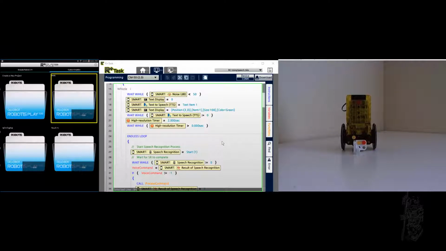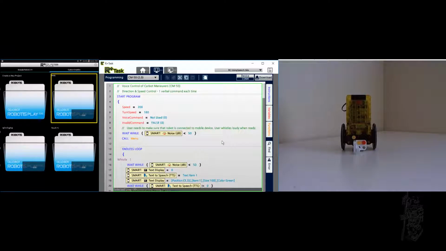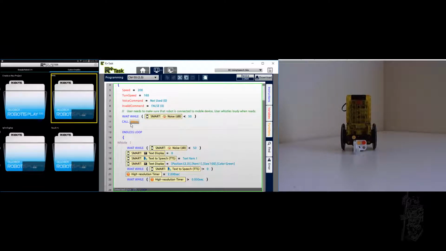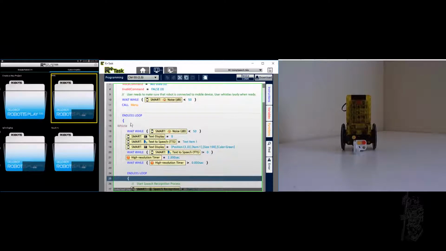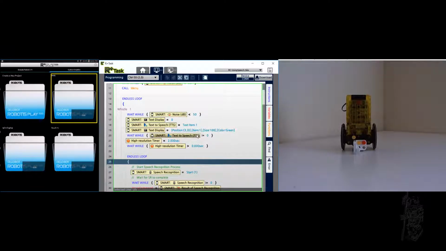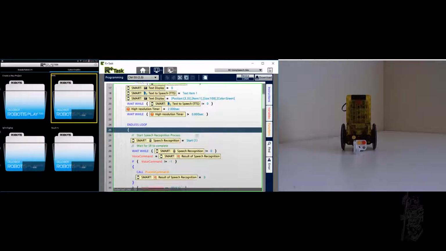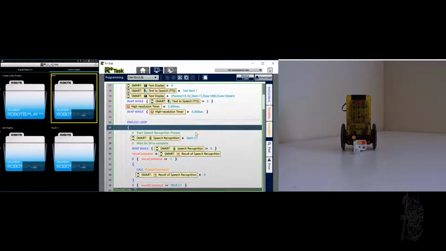So essentially the code is, when you first start the project in the code, it waits for a whistle the first time, and then we'll display the menu, and then it's waiting for you to whistle one more time, and then start trying to match what you're trying to say, and then make the command onto the robot also. So let's see.